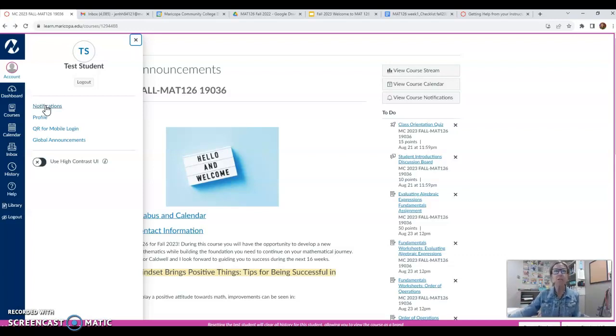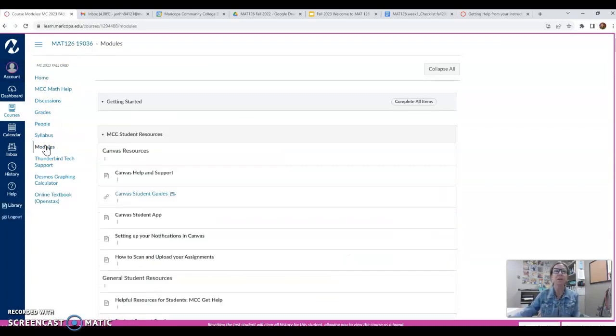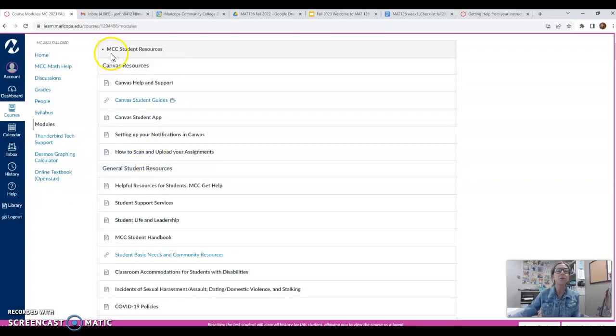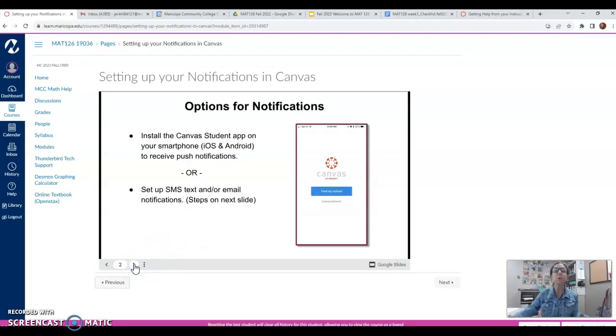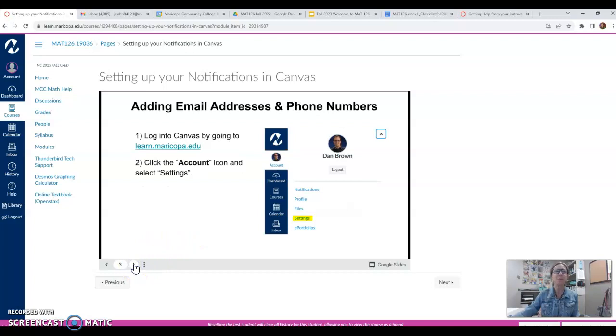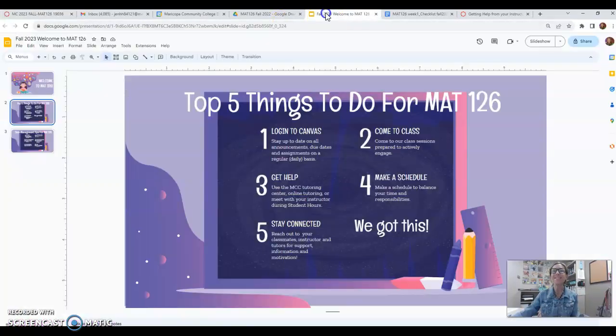If you need more instruction on how to do that, if you go into the modules in our Canvas course, I have a slideshow that will walk you through the steps. If you go under MCC Student Resources, the first thing you'll need to do is download the Canvas Student app. That can be downloaded to your Apple phone or your Samsung. And then once you download the app, click where it says Setting Up Your Notifications in Canvas, and this tutorial slideshow will walk you through all the steps. So I hope you take advantage of that feature very soon, so you have your notifications pushed to your mobile device. Okay, so we're going to stay connected. That was tip number 1.